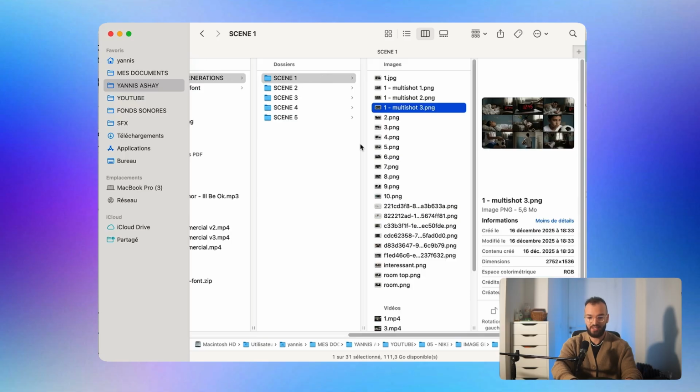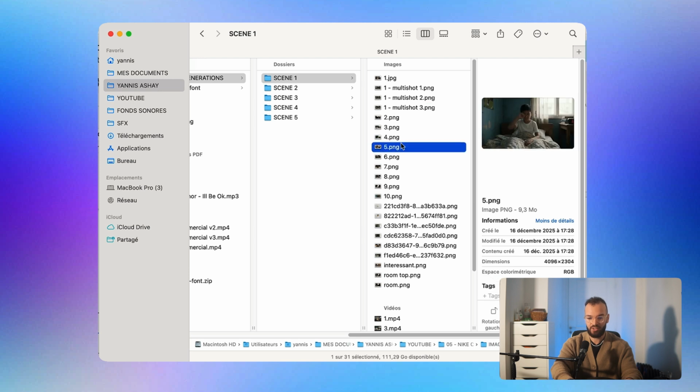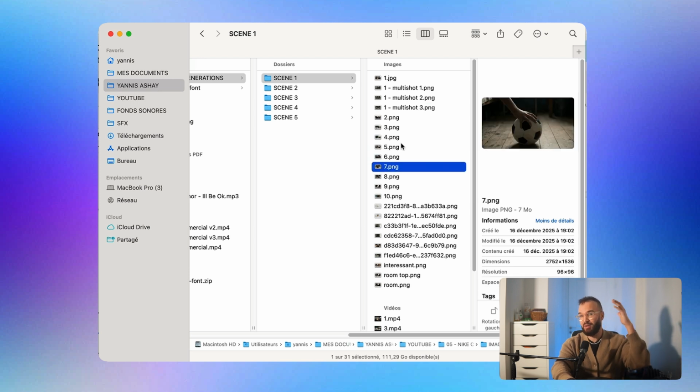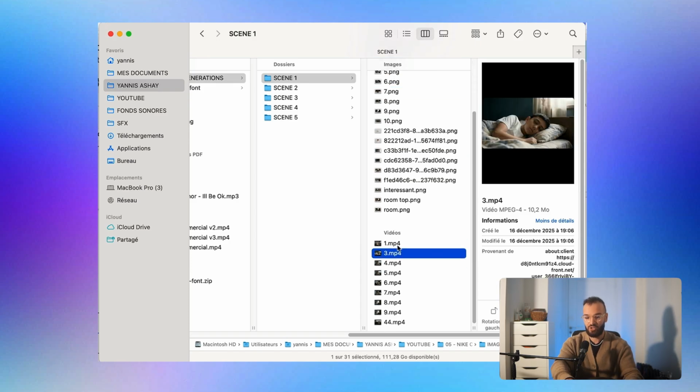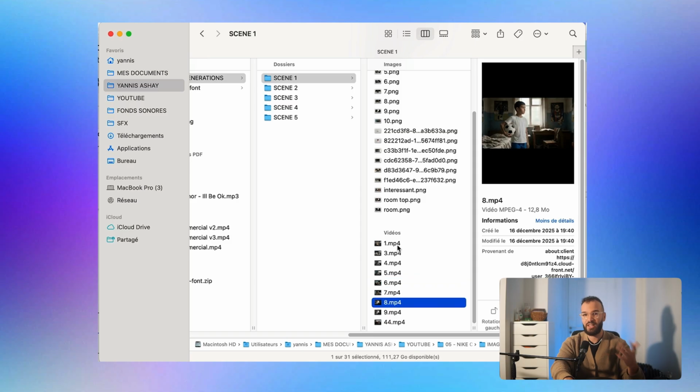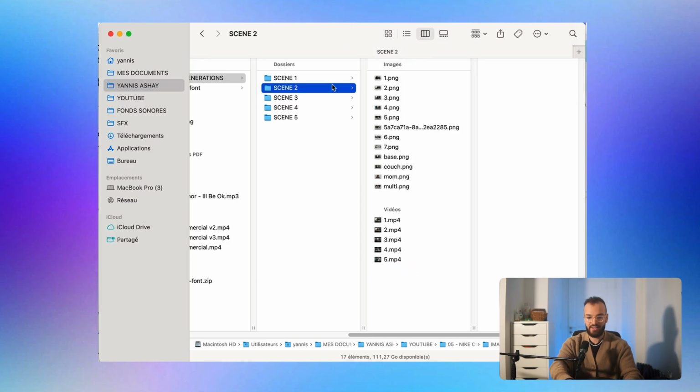Now that I had all my videos and all my animations, I exported them into a folder on my computer. As you can see here, you have all the scenes, and in the scenes you have the still frames, which are the ones that I used. I named them by just a number, in chronological order of the video. Then here you have the videos, same thing, so that they are in the right order later on when I want to edit. I did that for every scene.